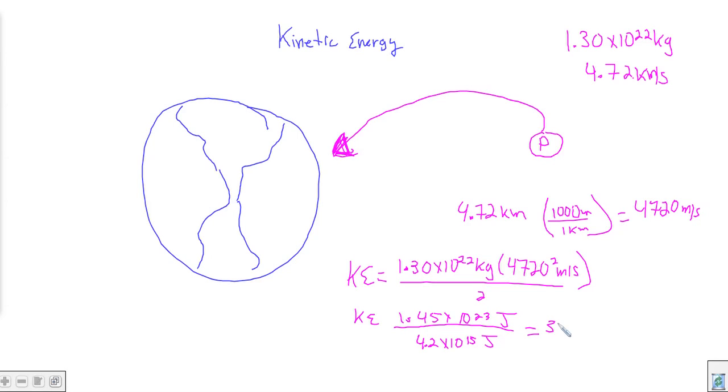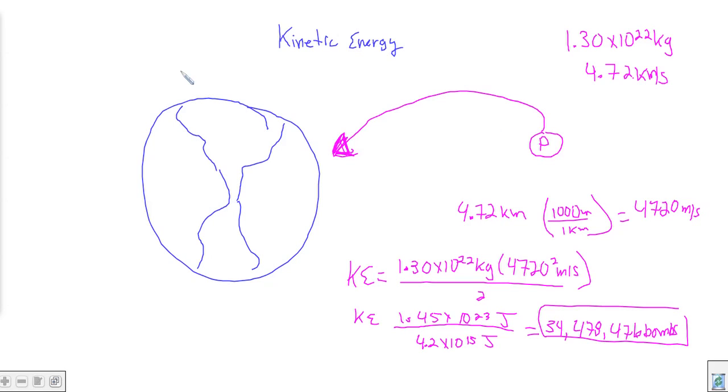That turns out to be 34,478,476 nuclear bombs of energy. So, needless to say, we would not like it if Pluto smashed into the Earth. It would probably spell mass devastation on a global scale. Anyways, that gives you an idea of some of the things you can do with kinetic energy.